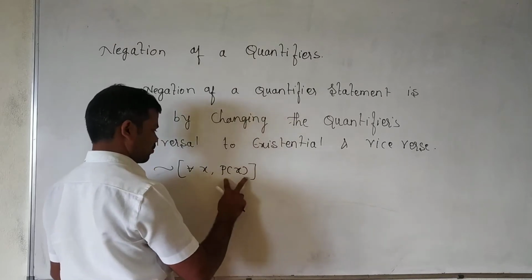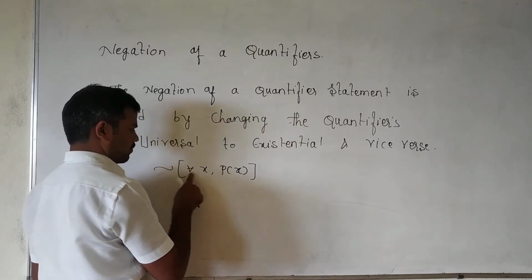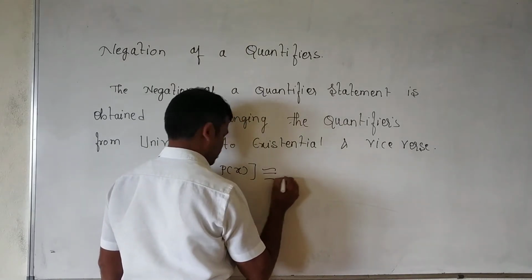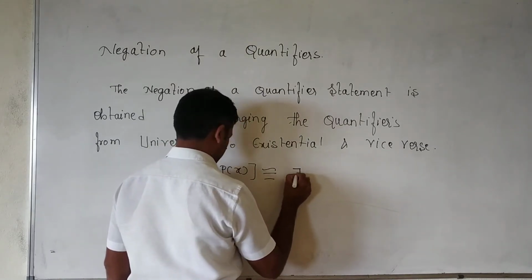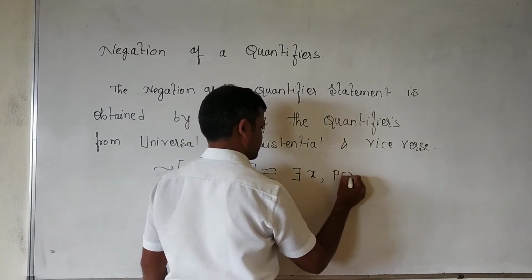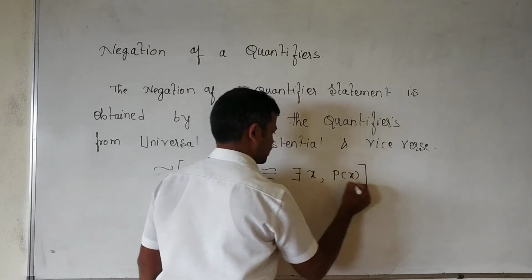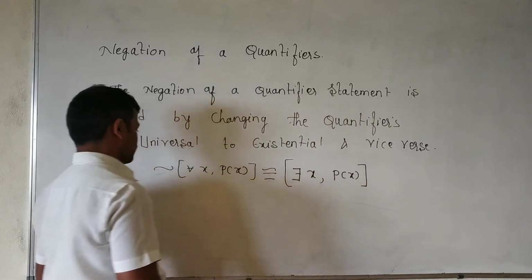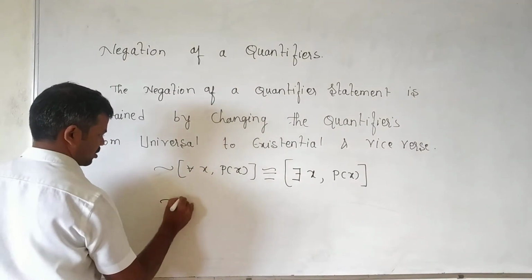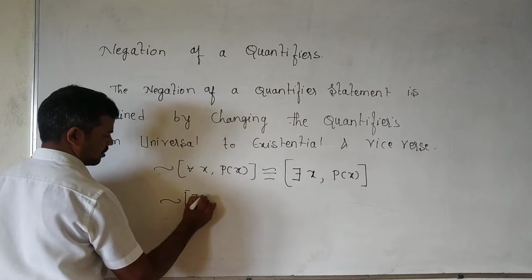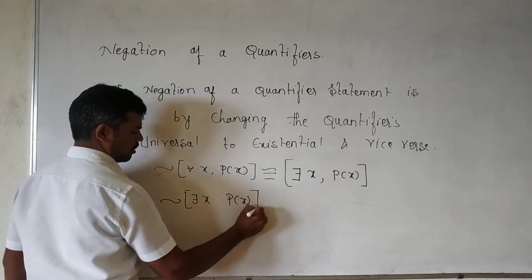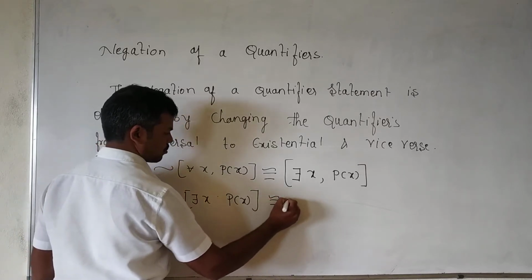The negation of for all is there exists x such that negation of p of x. So for all becomes there exists. Next, the negation of there exists x such that p of x is equivalent to for all x, negation of p of x.